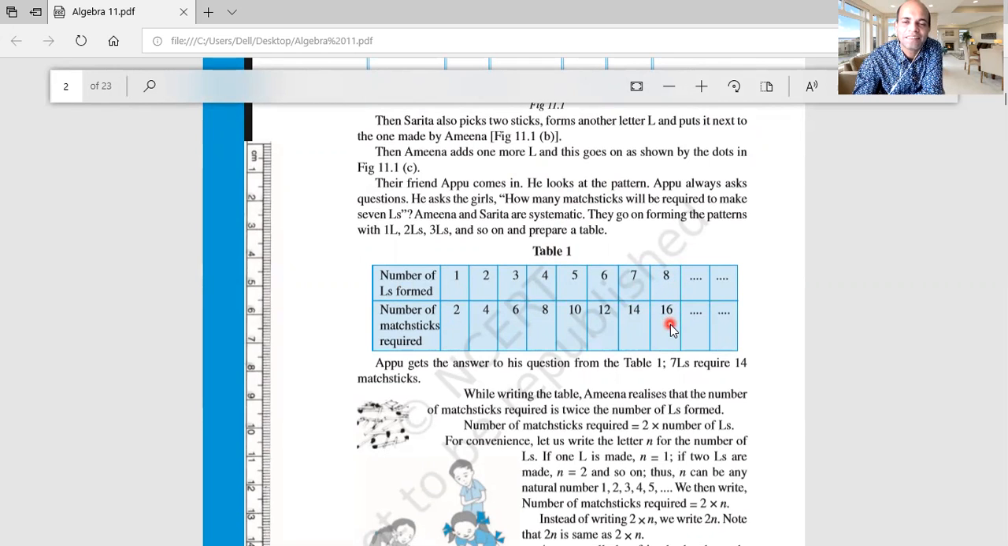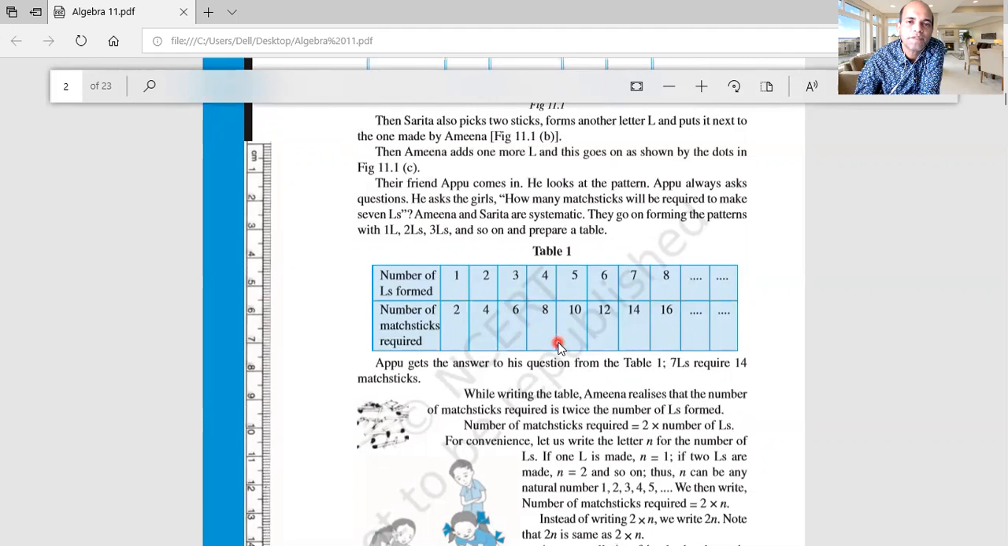It is like the 2 table. For 1, 2 is required. For 2, 4. For 3, 6 required. So this is what we can conclude in arithmetic. So from this, can you take a formula? इसमें से हम एक जनरल फॉर्मूला निकाल सकते हैं क्या? Please think. एक के लिए 2 चाहिए, 2 के लिए 4 चाहिए, 3 के लिए 6 चाहिए, 4 के लिए 8 चाहिए.